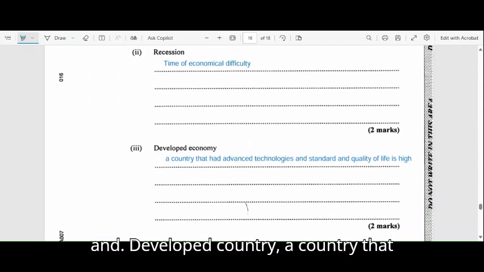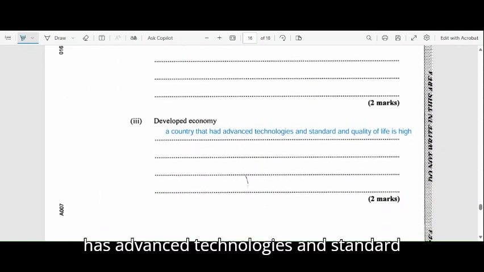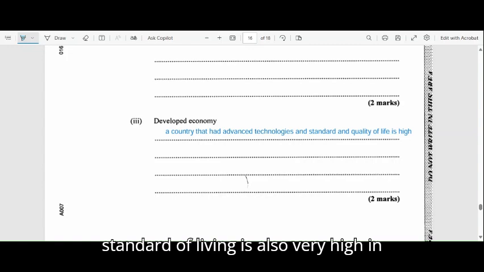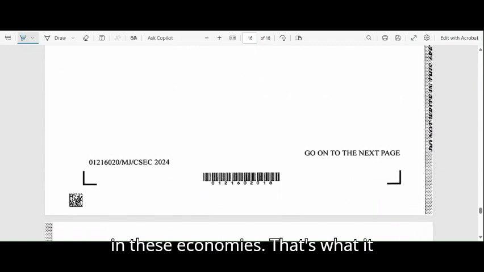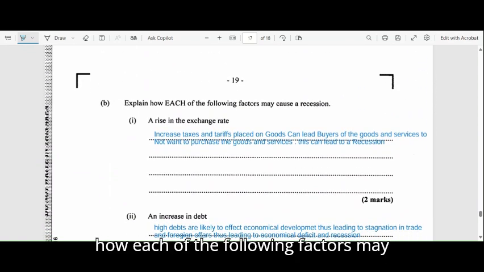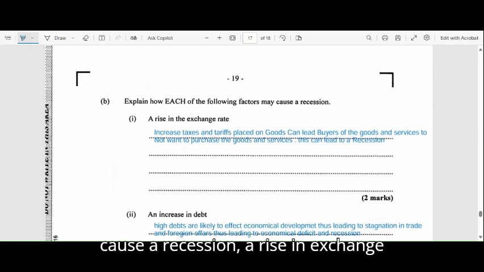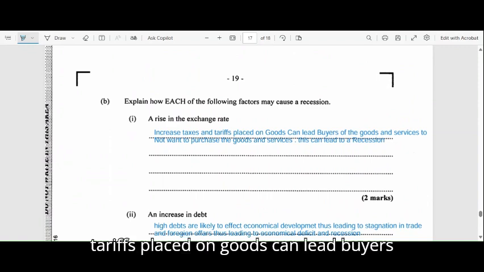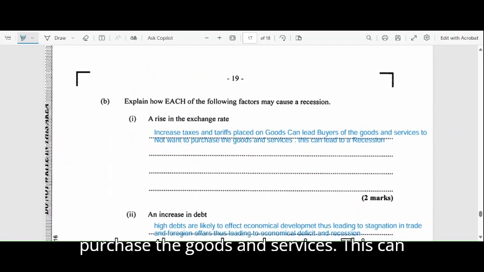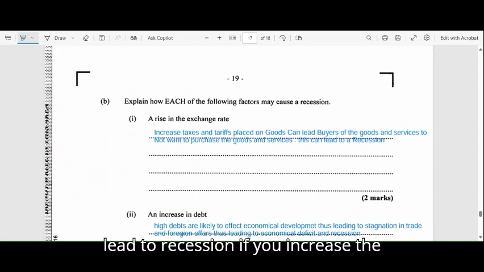And developed country: a country that has advanced technologies, and the standard and quality of life is very high, and the standard of living is also very high in these economies. That's what it basically means. You have to explain how each of the following factors may cause a recession. A rise in the exchange rate. Increased taxes and tariffs placed on goods can lead buyers of the goods and services to not want to purchase them. This can lead to recession.